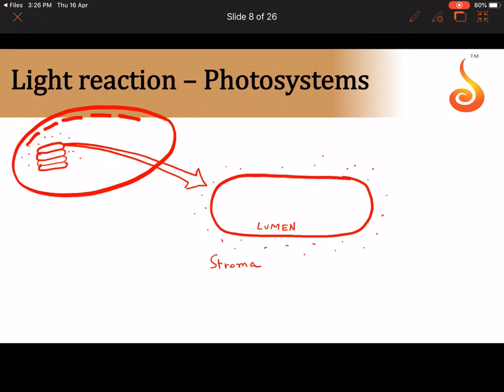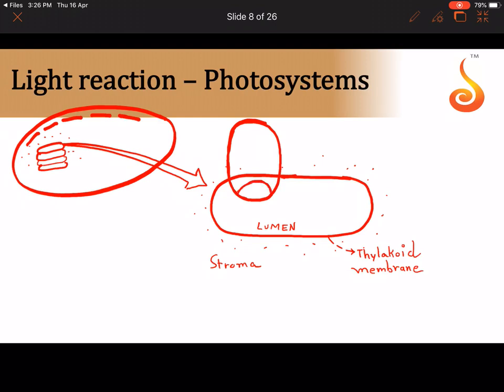Now I'll tell you the meaning of photosystem. Let me draw it a little bigger. It is sitting in the membrane of the thylakoid. This is the thylakoid membrane. Now this system is sitting there. Then I told you there's a rounded area.